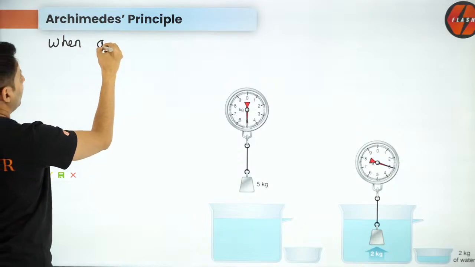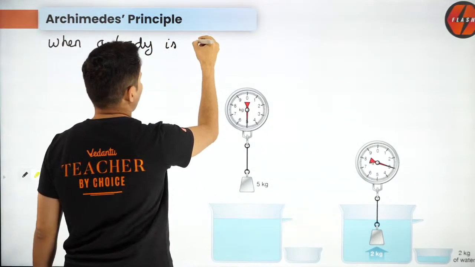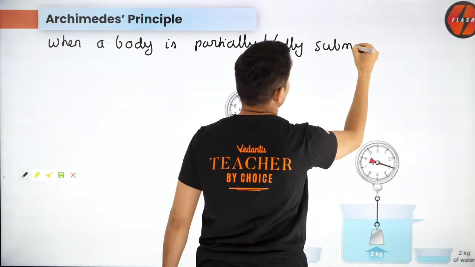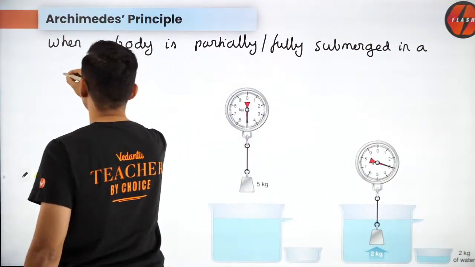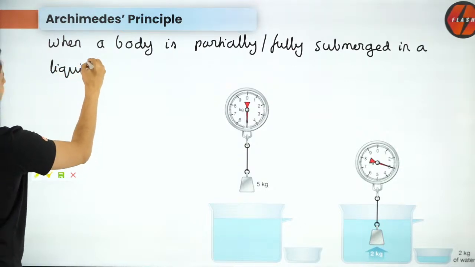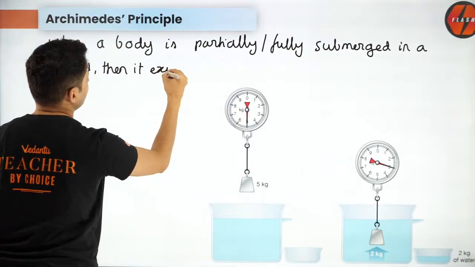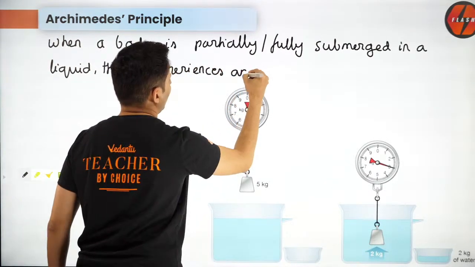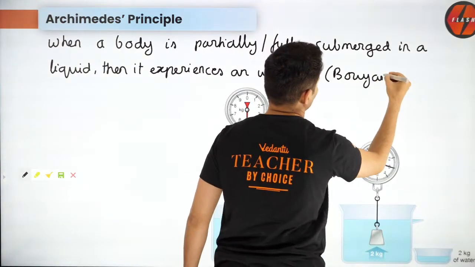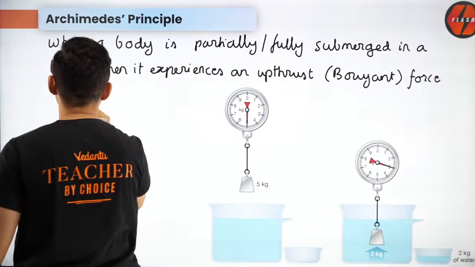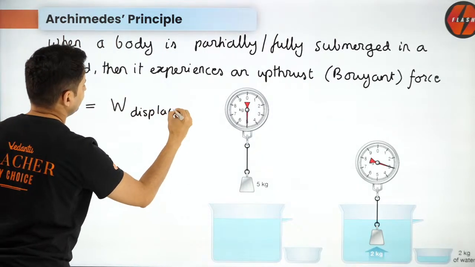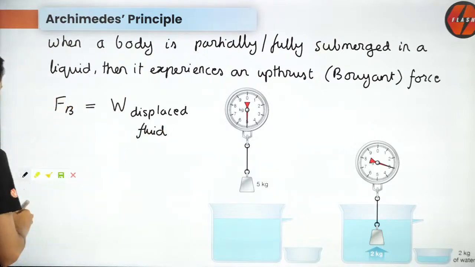When a body is partially, so you can keep writing this down, guys, partially or fully submerged in a liquid, then it experiences an upthrust that is called a buoyant force, and this buoyant force is exactly equal to the weight of the displaced fluid.